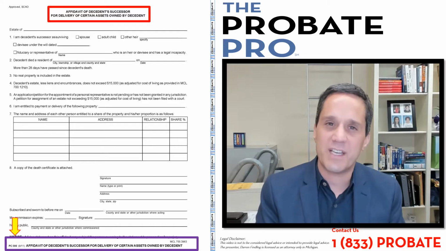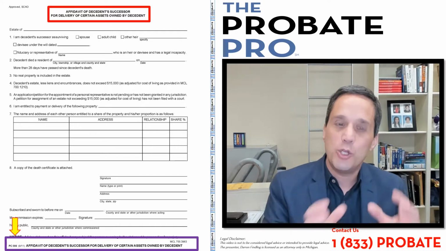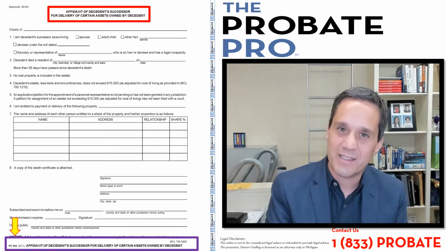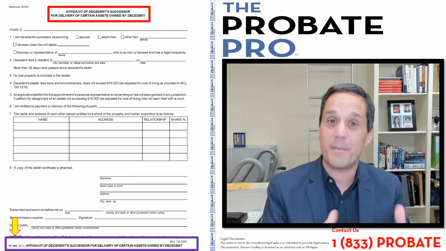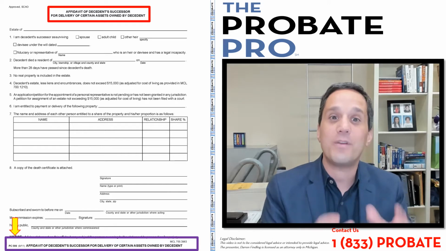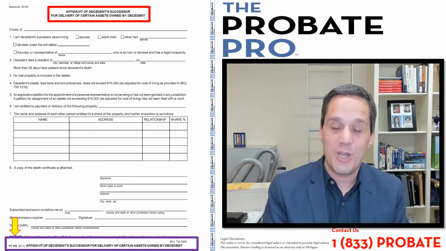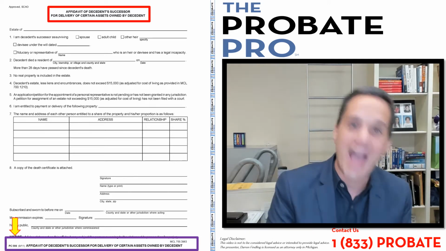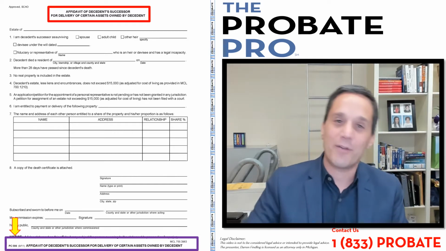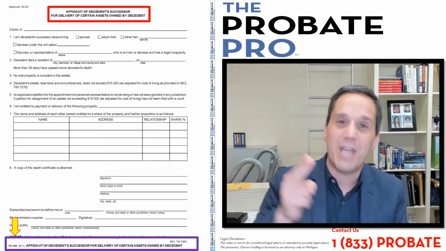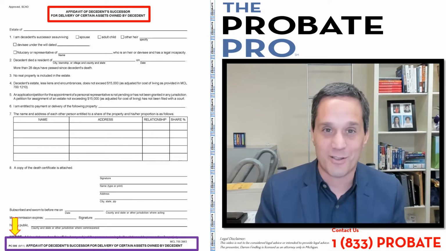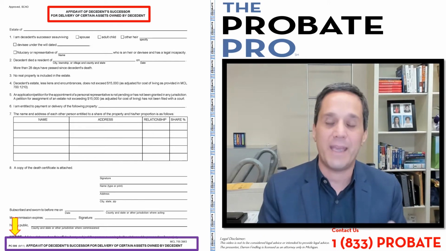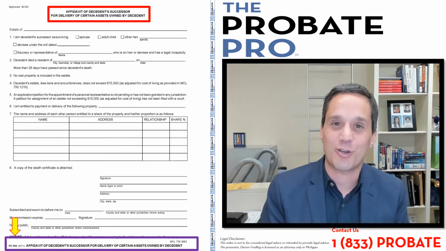The beauty of this is under certain circumstances, you can use this sworn statement to gain access to a bank account or financial institution for somebody that has died without the necessity of going to probate, without paying a filing fee to the probate court, without getting a letter of authority, publishing, paying an inventory fee, or dealing with creditors. It avoids probate, but again, under certain circumstances.